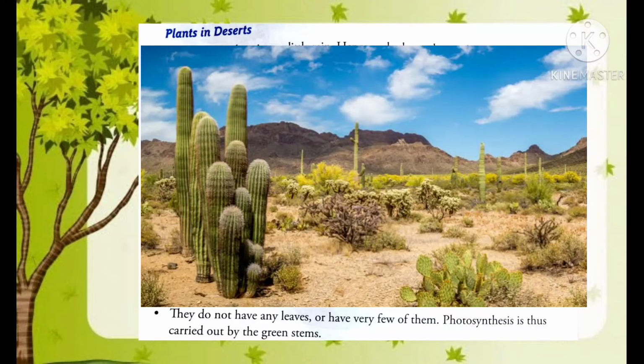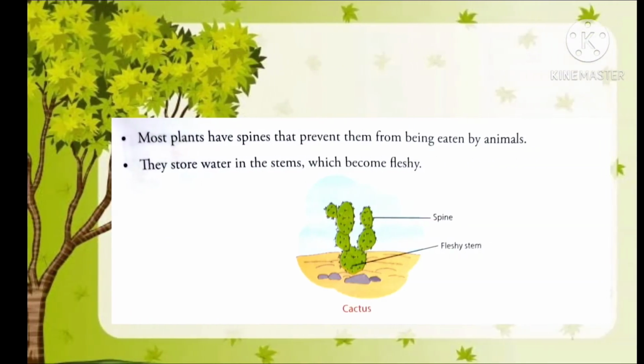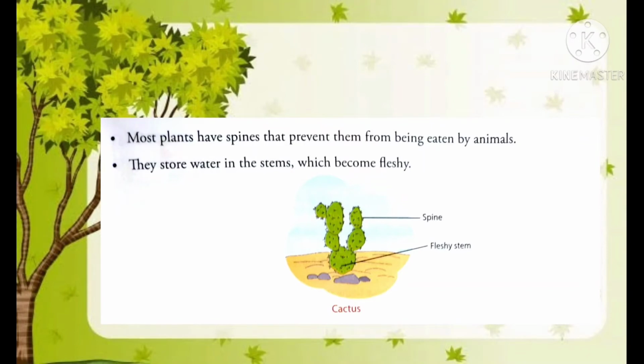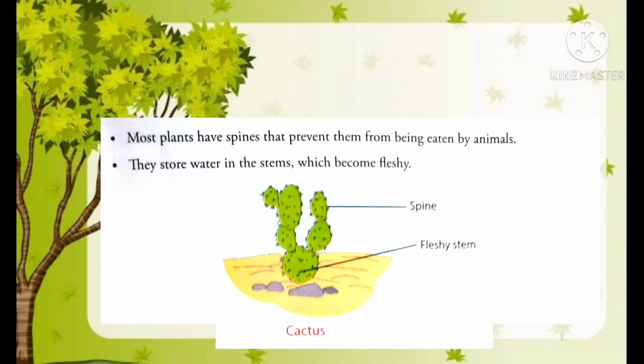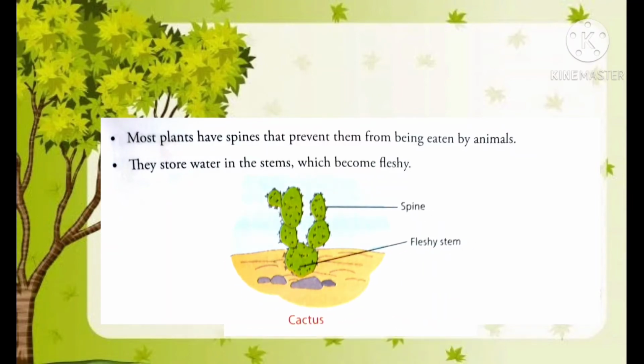Photosynthesis is then carried out by green stems. Secondly, most plants have spines that prevent them from being eaten by animals. You can see the spines in the image. As they do not have many leaves, desert plants store their water in the stem, and therefore the stem becomes fleshy.